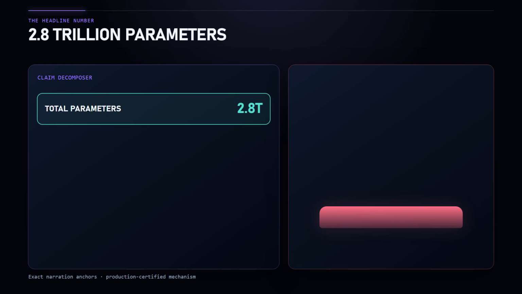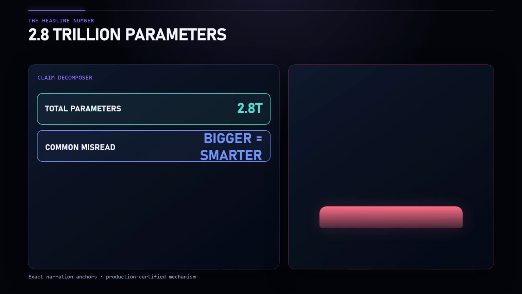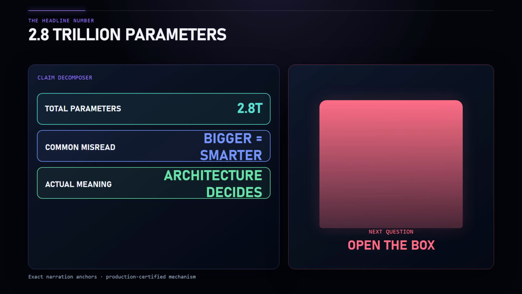Kimi K3 has 2.8 trillion parameters. That sentence sounds like the whole explanation. Bigger number, bigger brain, better model. But that interpretation is wrong in 3 different ways.